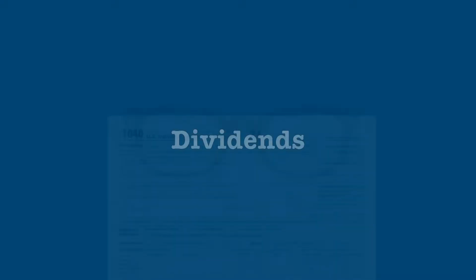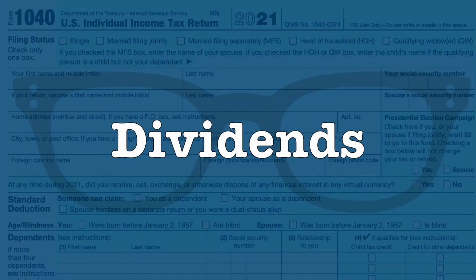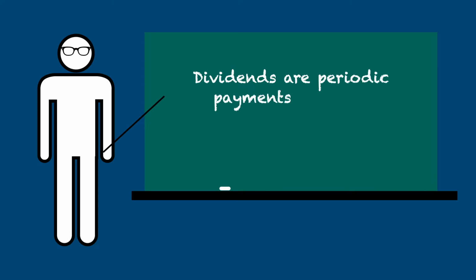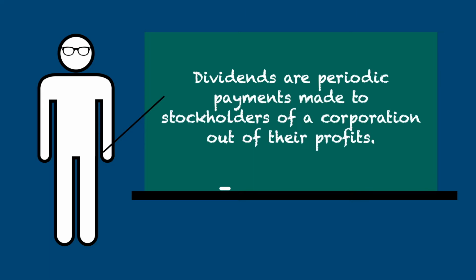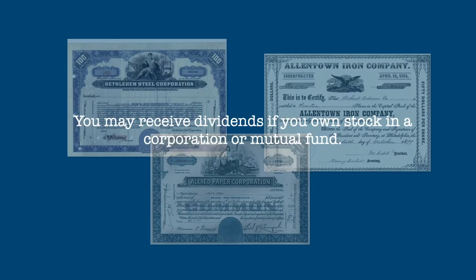In this video, we're going to take a look at dividends, the different kinds of dividends you can receive, and how they're taxed and reported on your tax return. Dividends are periodic payments made to the stockholders of a corporation out of their profits. You may receive dividends if you own stock in a corporation or mutual fund.